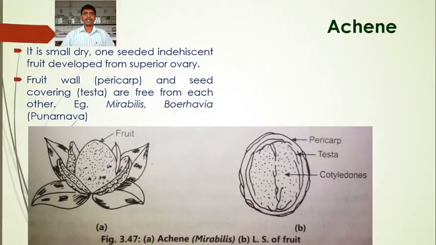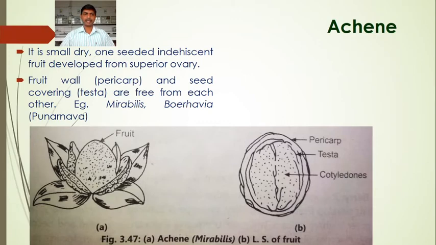The first type is the achene. It is a type of dry fruit. It is a small, dry, one-seeded indehiscent fruit developed from a superior ovary. It is the subtype of dry fruit. The fruit wall, that is the pericarp, and the seed covering, testa, are free from each other. These are the two important characters of the achene: one-seeded indehiscent fruit developed from a superior ovary, and pericarp and testa are free from each other.